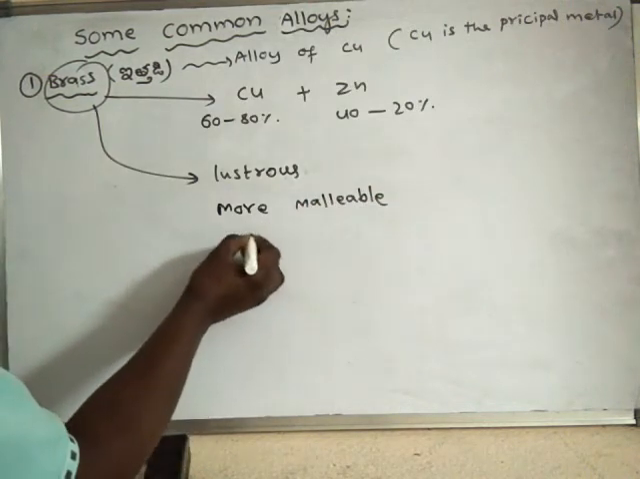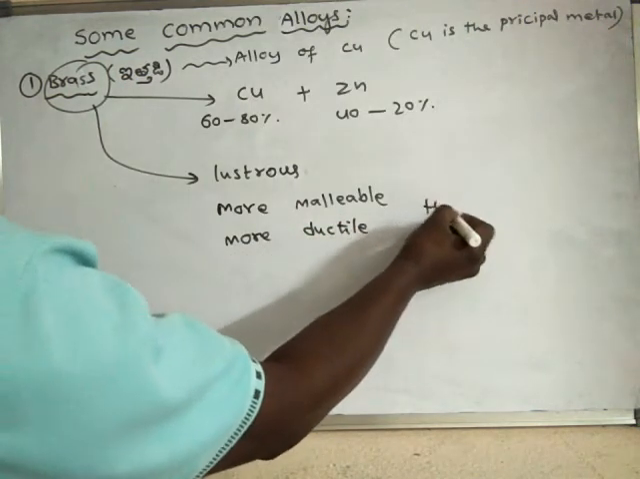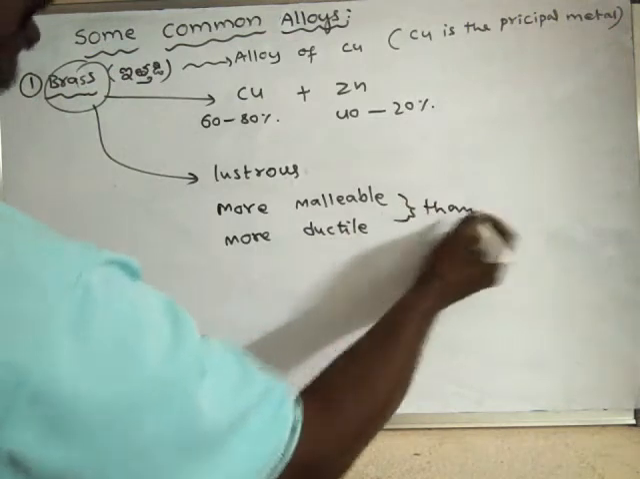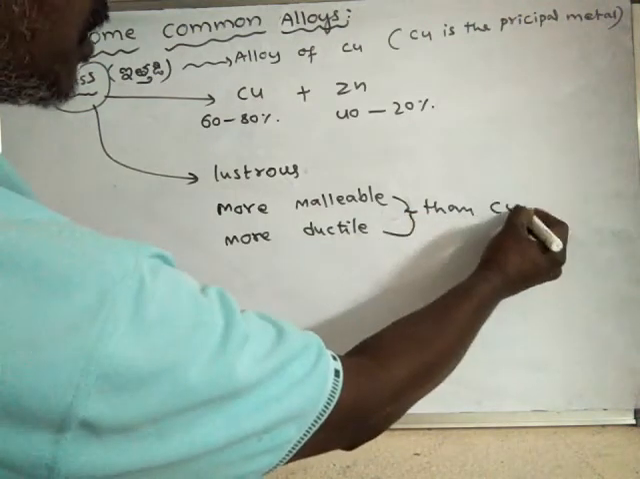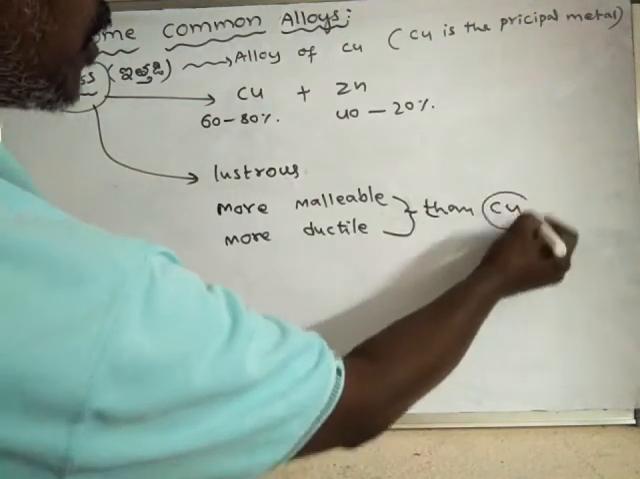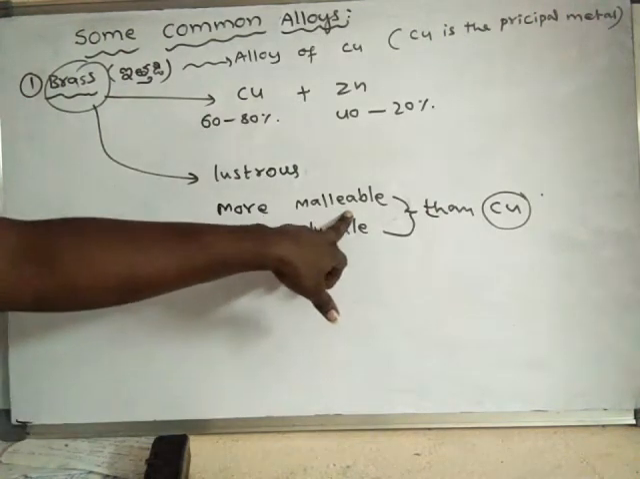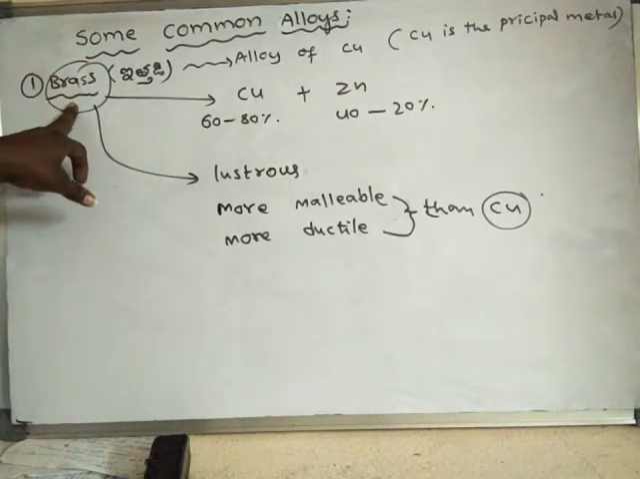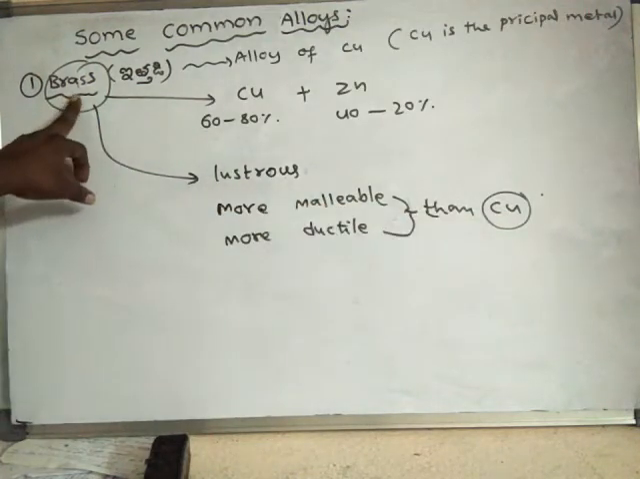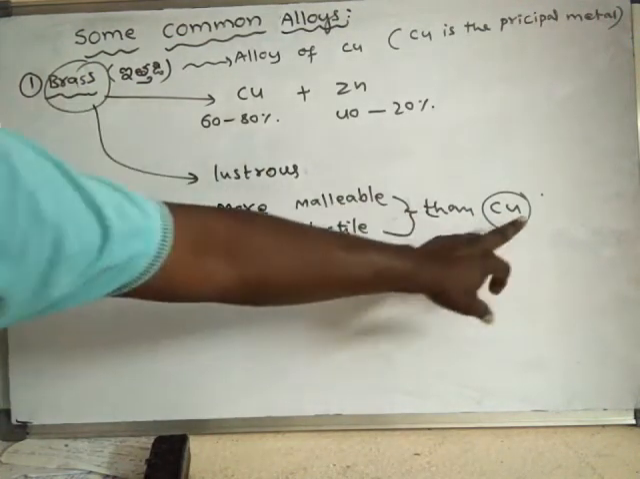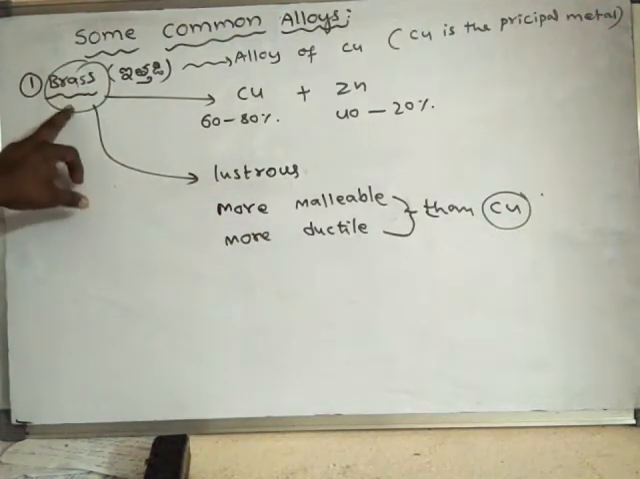and more ductile than copper. Okay. So brass is more malleable. That means we can make very thin sheets from brass. Even when compared to copper, brass can be made very easily into thin sheets. And we can draw wires very easily.